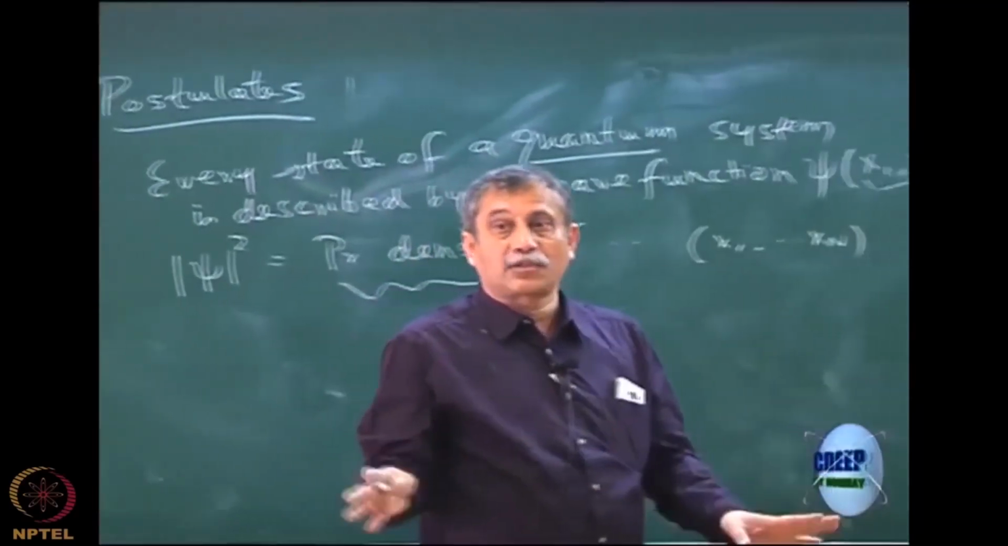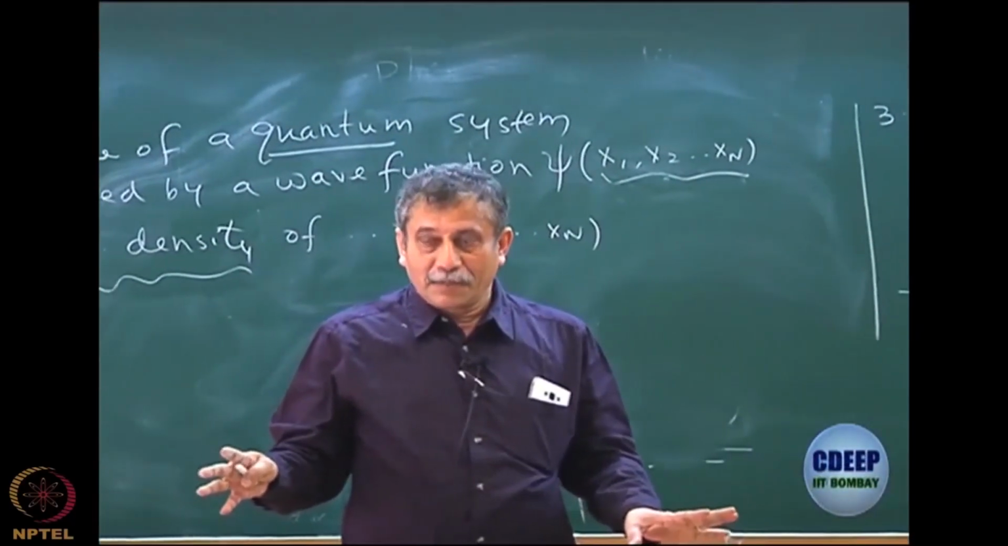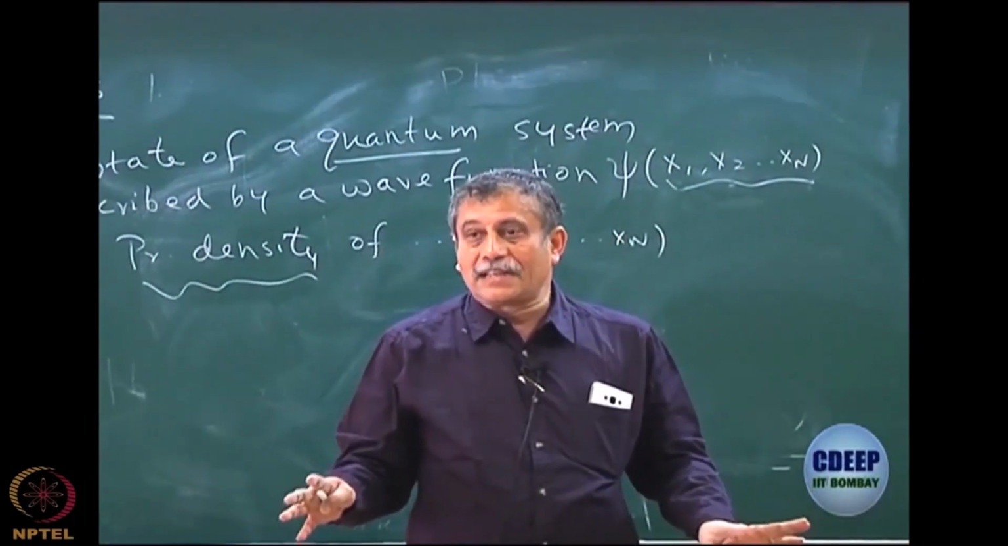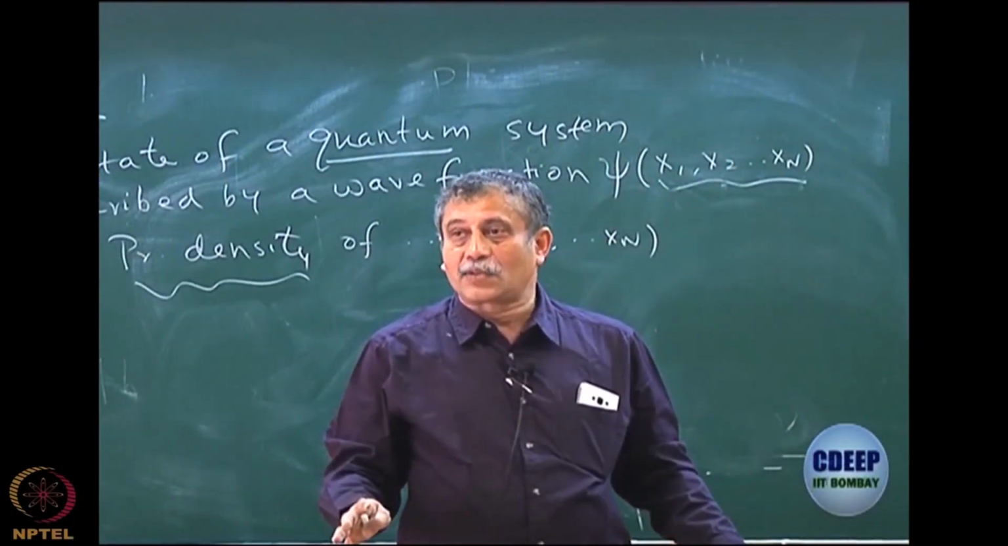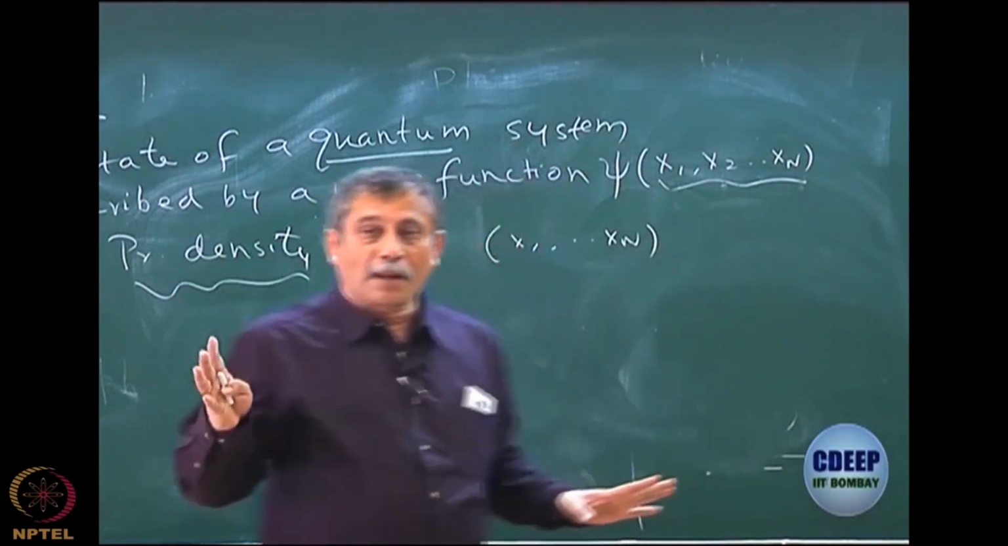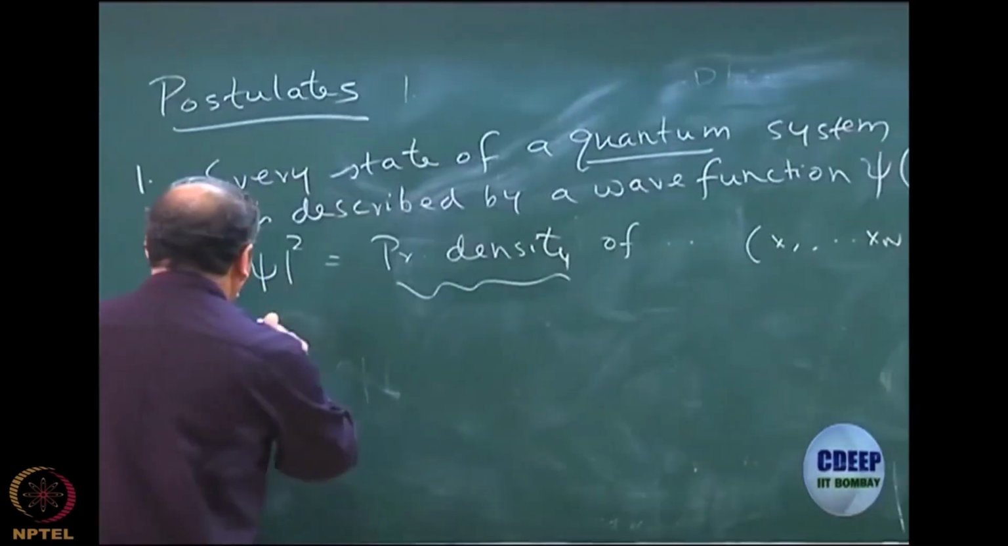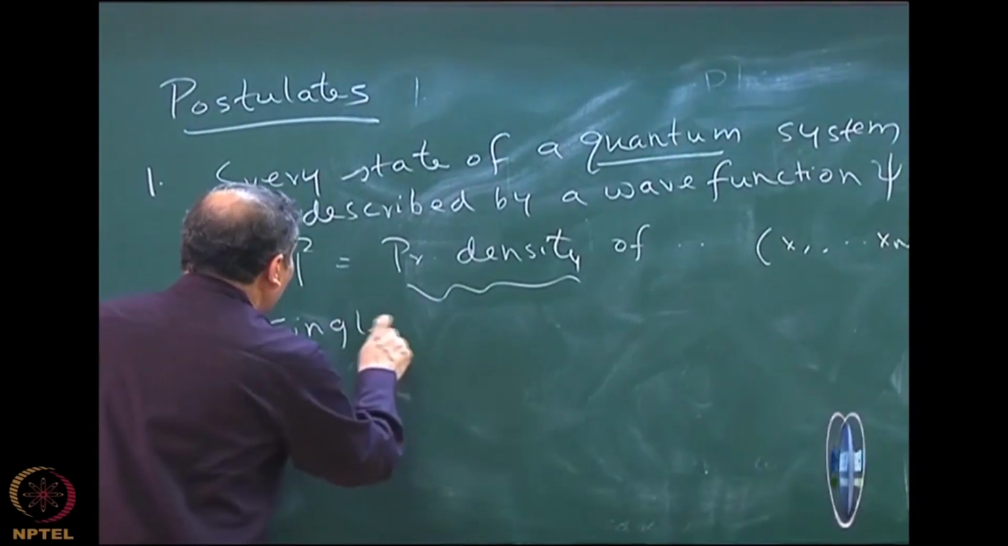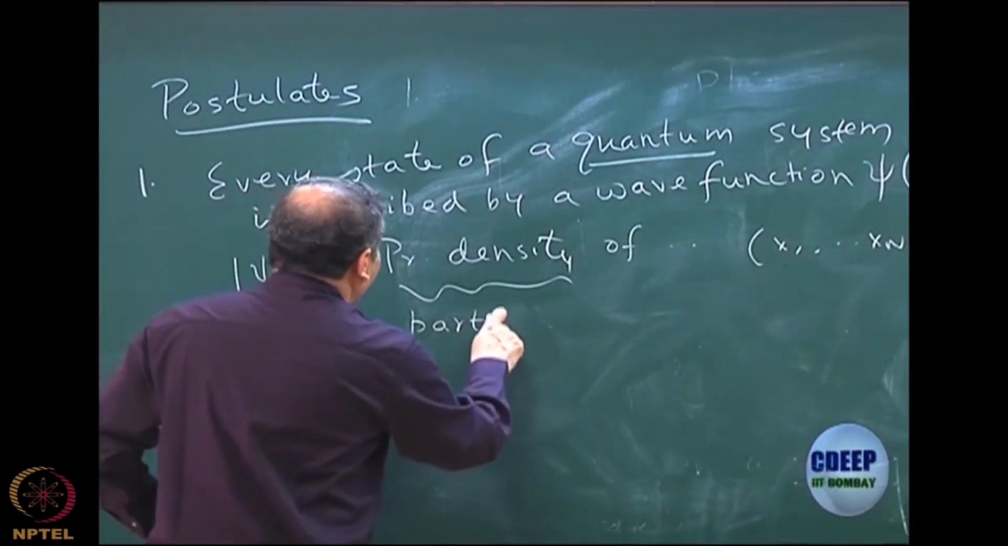We are not saying that they are actually there. Again, I repeat, because many people get confused. We are merely saying that the probability of finding them at x1, x2, xn is mod psi square. So if it is a one particle problem, let's take a single particle problem, which is a very nice model problem: a single particle in 1D.